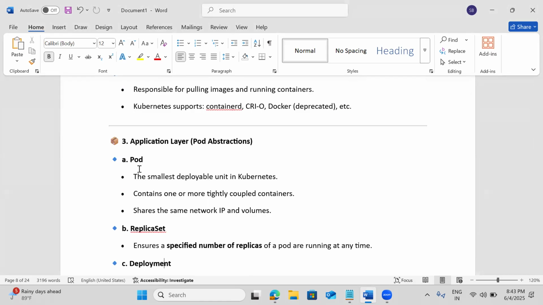Okay. So sometimes one pod can contain one container, or one pod can contain multiple containers also. But if you understand the microservice kind of thing, we want to keep it very lightweight. That is the reason 99% of the time we will use one container in one pod. There are some special cases.